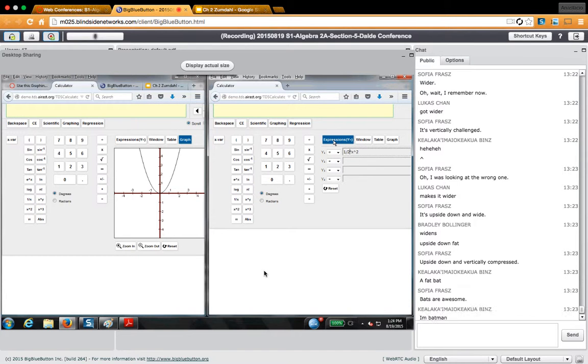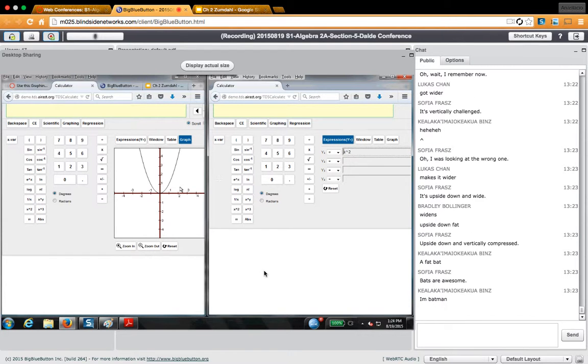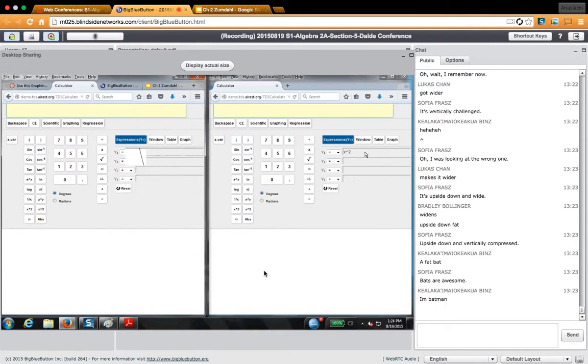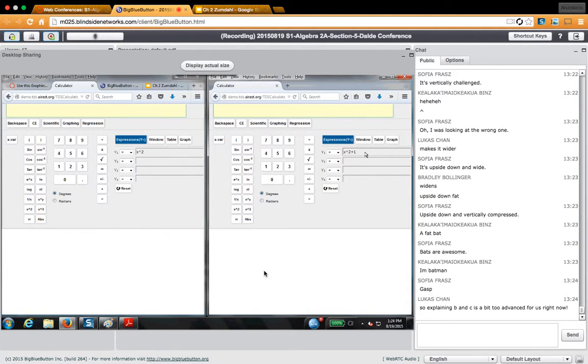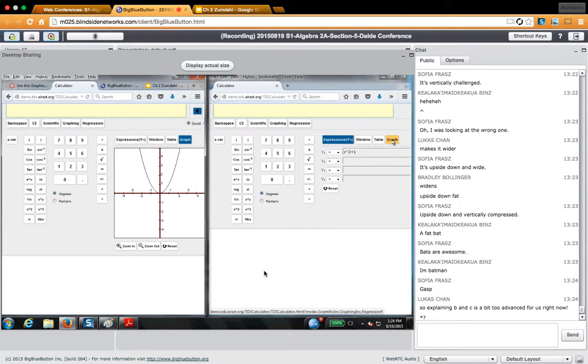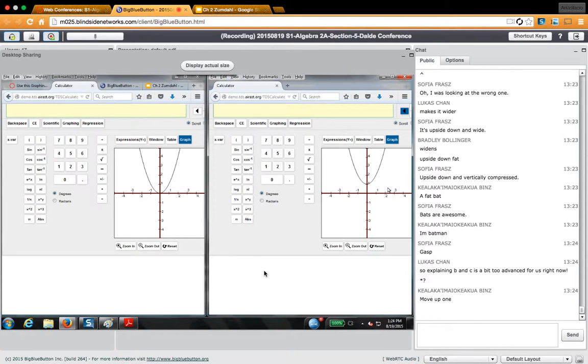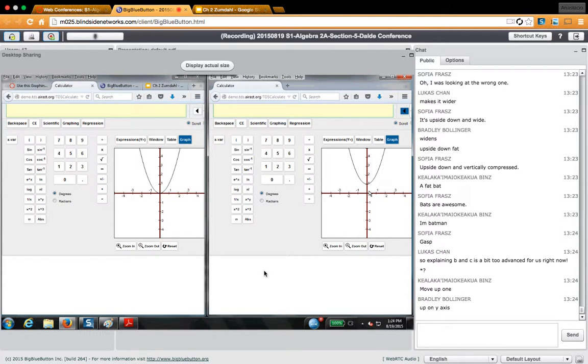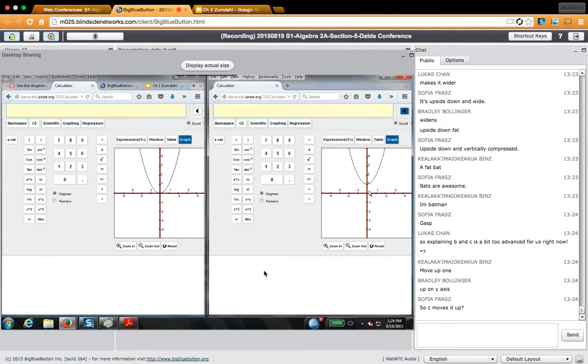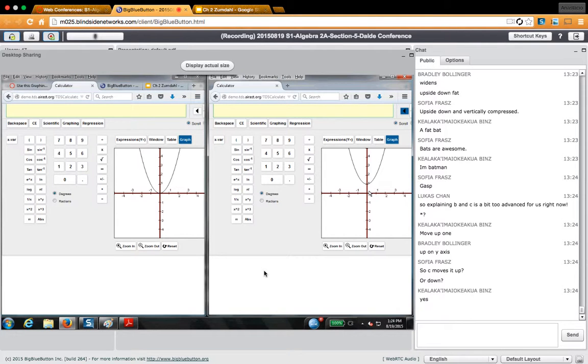I graphed x squared, that one's on the left, and over here I'm going to have x squared plus 1. What is the graph on the right going to look like? Just one up. Right? Move one up. It's the exact same parabola. The only difference is I took that whole parabola and pushed it up on the y-axis. Does that make sense? So yes, Sophia, in this case, C does move it up or down.